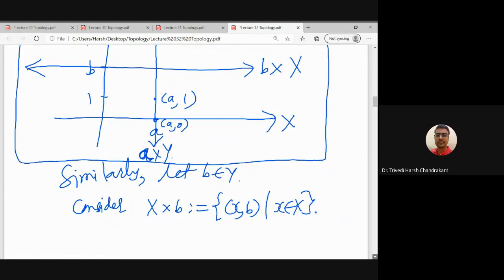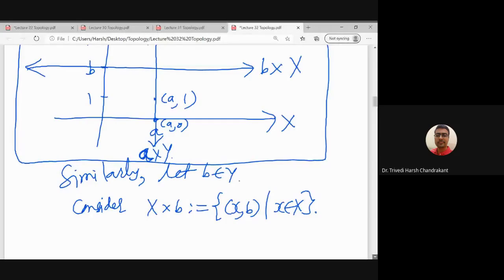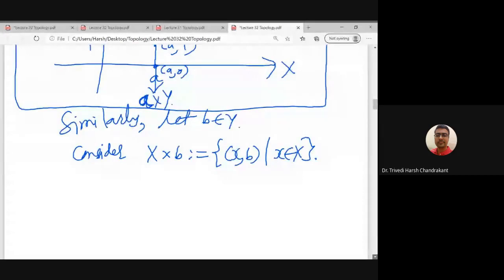For that, first let us study one basic result, and then we will discuss whether X cross Y is connected or not. If X and Y are connected, then X cross Y is always connected.